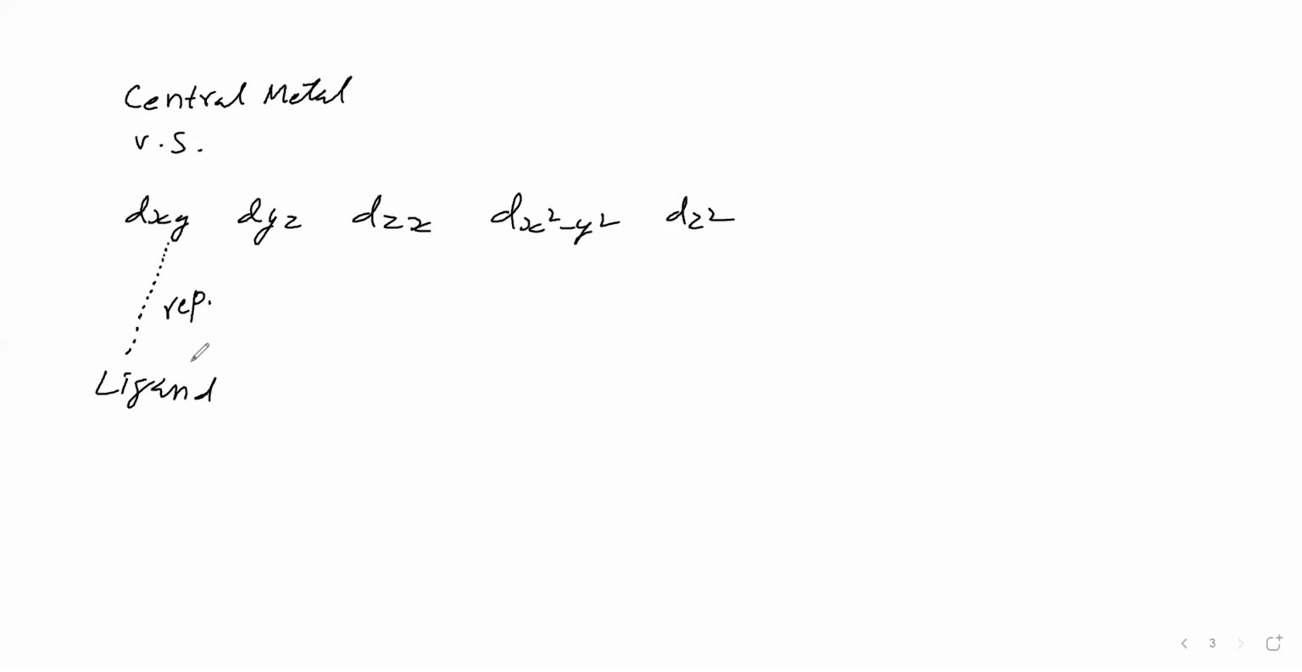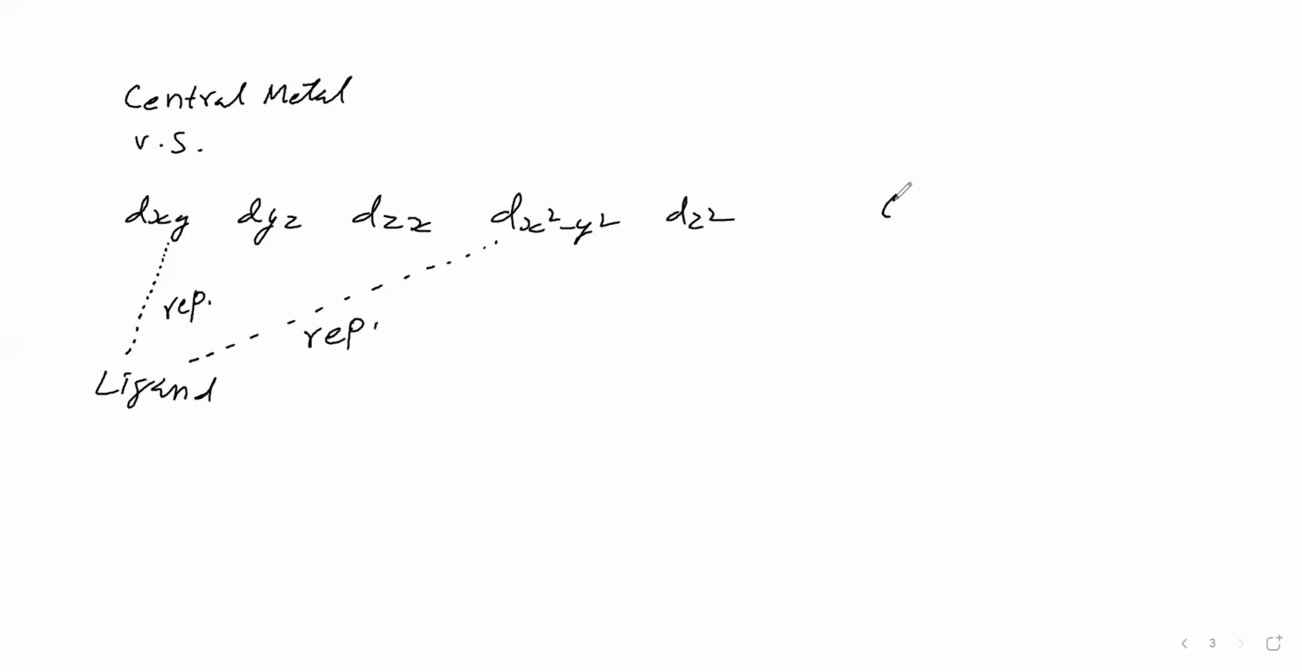Now, this ligand is repelling even this d orbital also. Do you think that the magnitude of repulsion between these two and these two will be the same? No. Why? This shape and this shape, this orientation and this orientation, if you see, that is different.